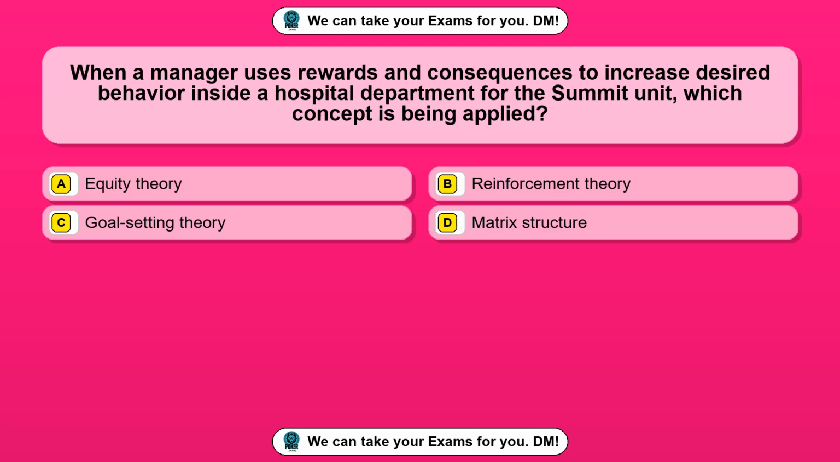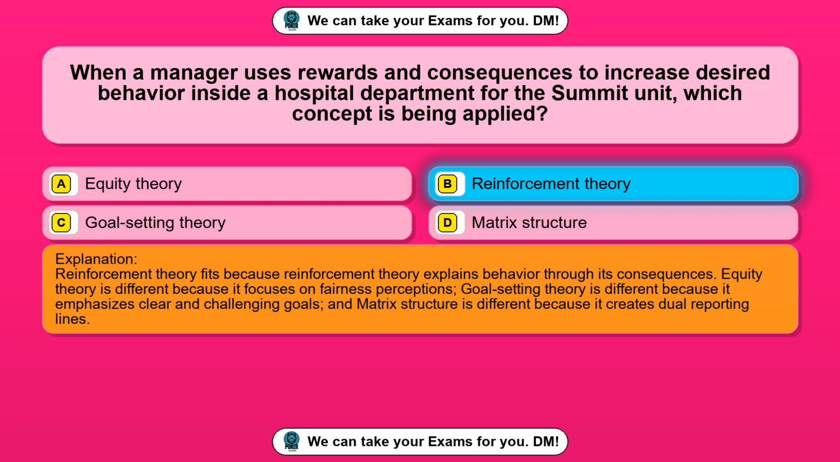Question 68. When a manager uses rewards and consequences to increase desired behavior inside a hospital department for the summit unit, which concept is being applied? Option A, equity theory. Option B, reinforcement theory. Option C, goal-setting theory. Option D, matrix structure. The correct answer is option B, reinforcement theory.